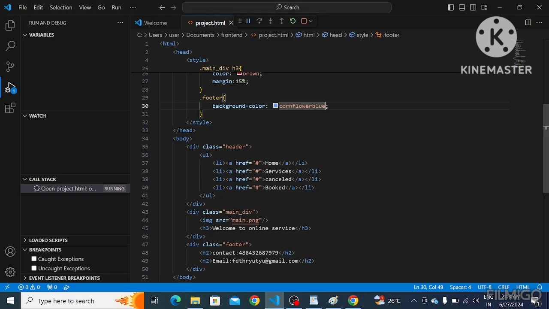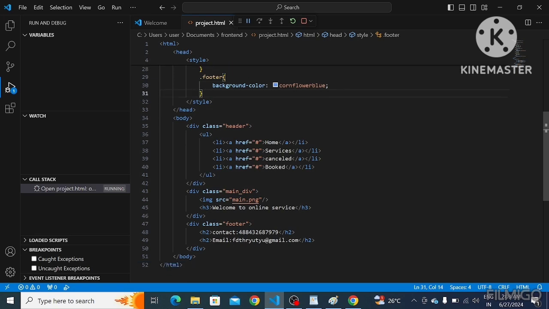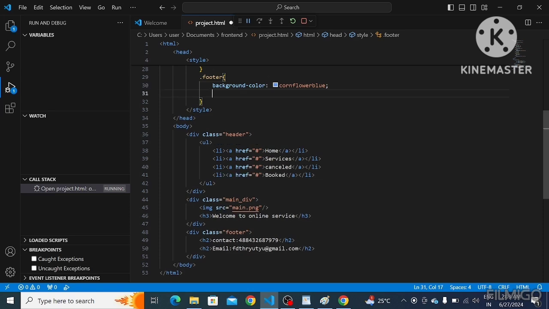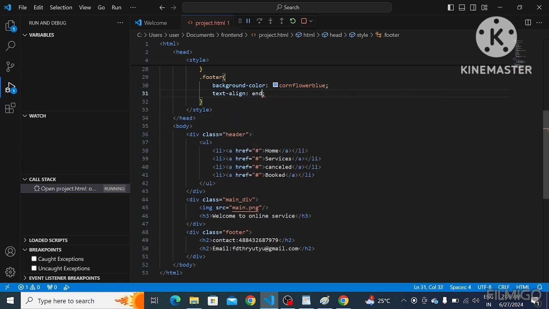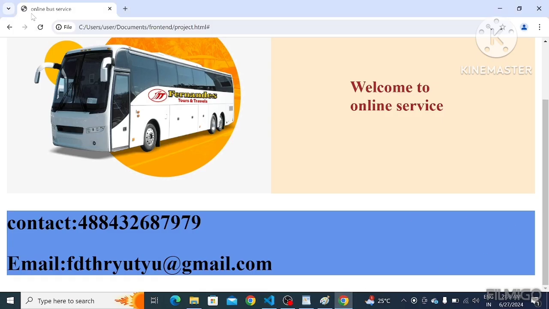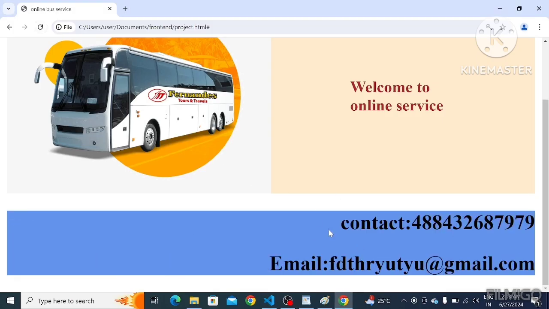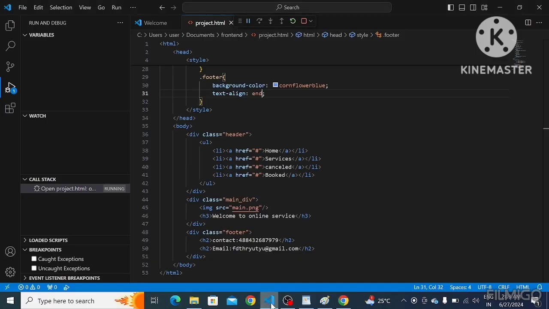And next, I want the text at the right side. So I have given text alignment end. I take H4 because it is so big.